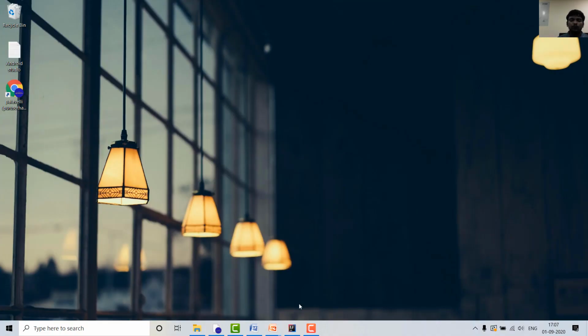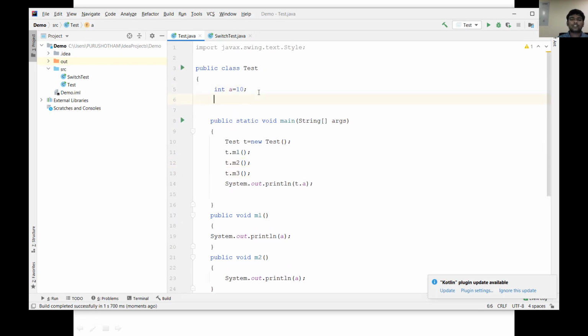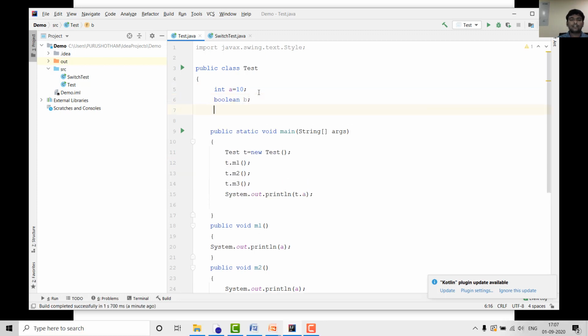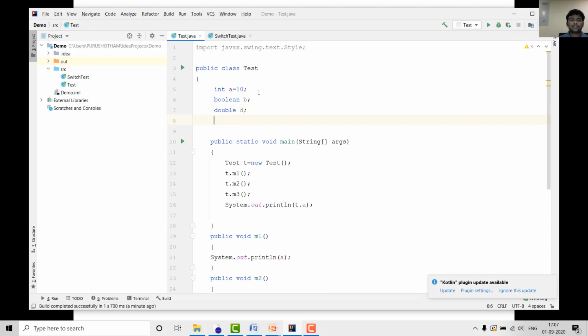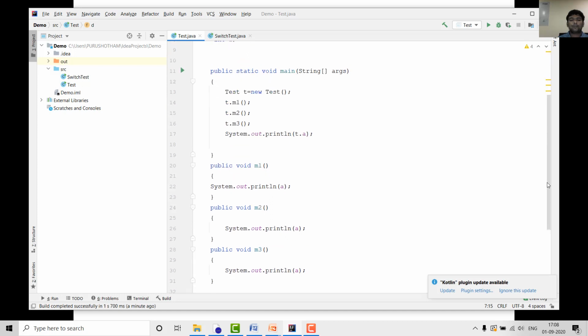Suppose I take an example: here I'm using int a equals 10, next a boolean b, which I'm only declaring, next double d, next int i. Suppose you want to print these values.